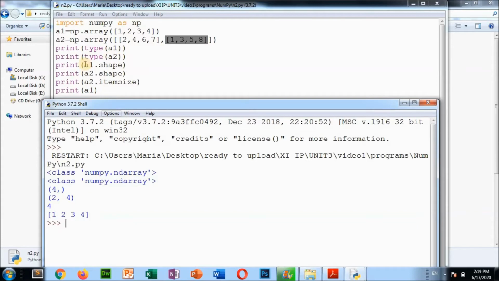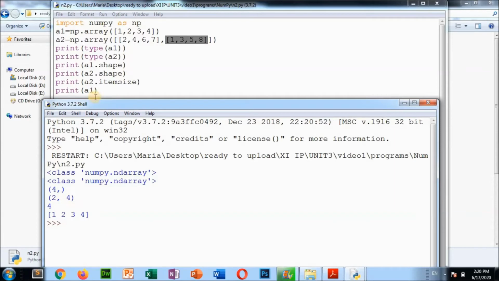Okay, so print a1.shape. Shape means, how many values are there in a1? 1 2 3 4. 4 values are there. That is why this output is coming 4. Then a2.shape, in a2, 2 and 4 is coming. So that means 2 rows. This is one row, this is another row, and 4 columns are there, that is why 2 4 is coming.